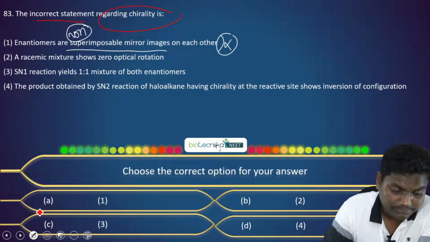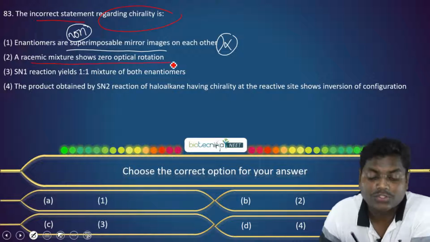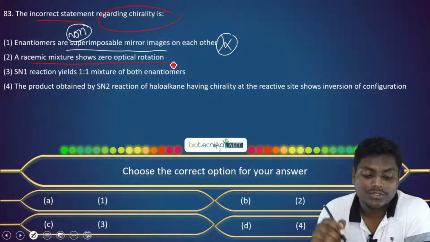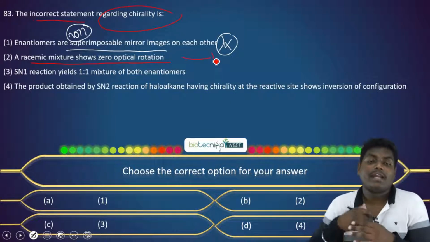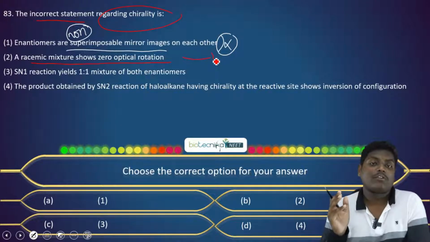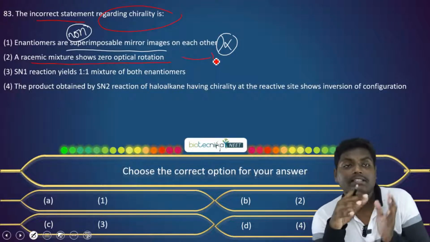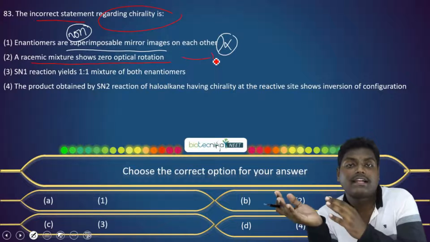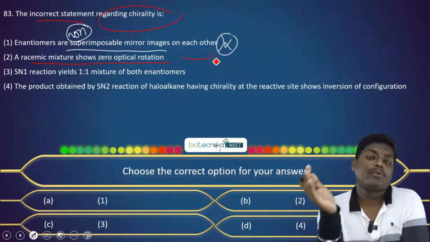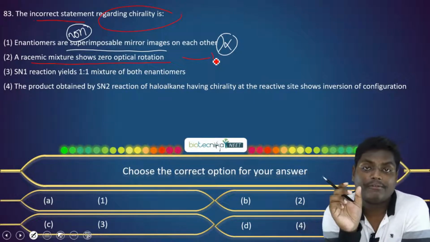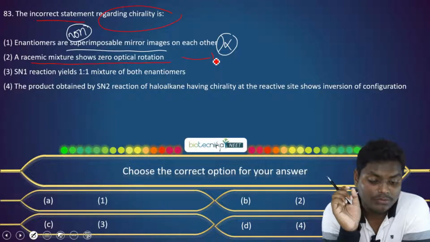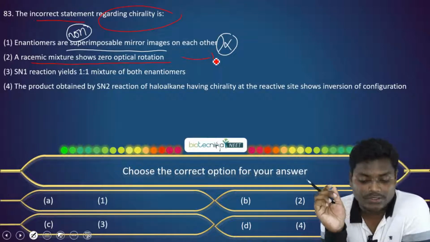The other option says a racemic mixture shows zero optical rotation. This is true because in a racemic mixture we have both the R and the S configuration. If one is rotating plane polarized light towards the right side, the other will be rotating it the other side. Hence the effective optical rotation will be zero. Okay, for a racemic mixture it is zero. This is a correct statement.